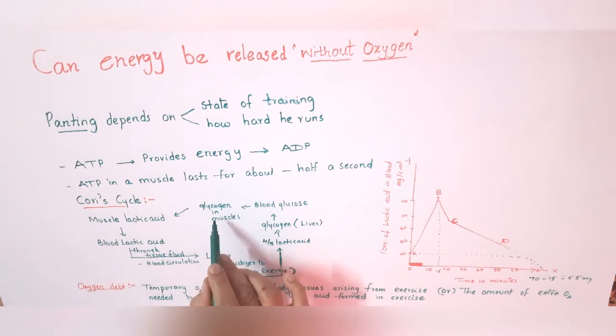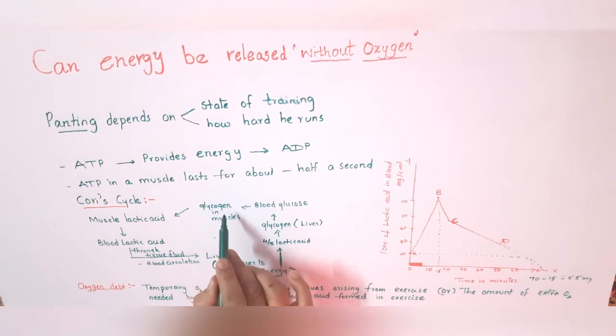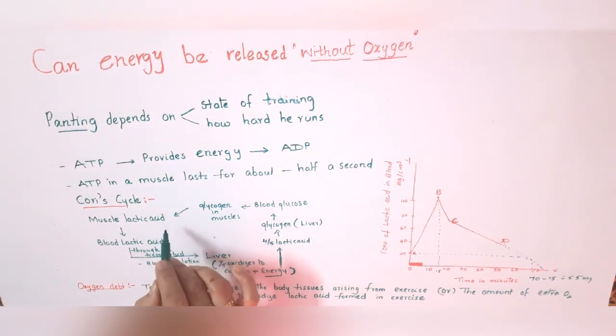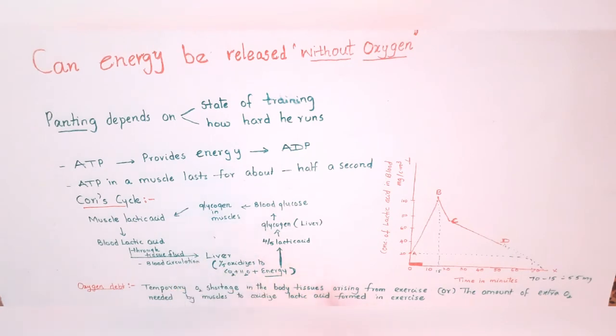Whenever the muscle needs energy, that glycogen is converted again to lactic acid and ATP is produced. So like this, some energy which is produced is used for the exercise during the anaerobic conditions. That is the Cori's cycle.